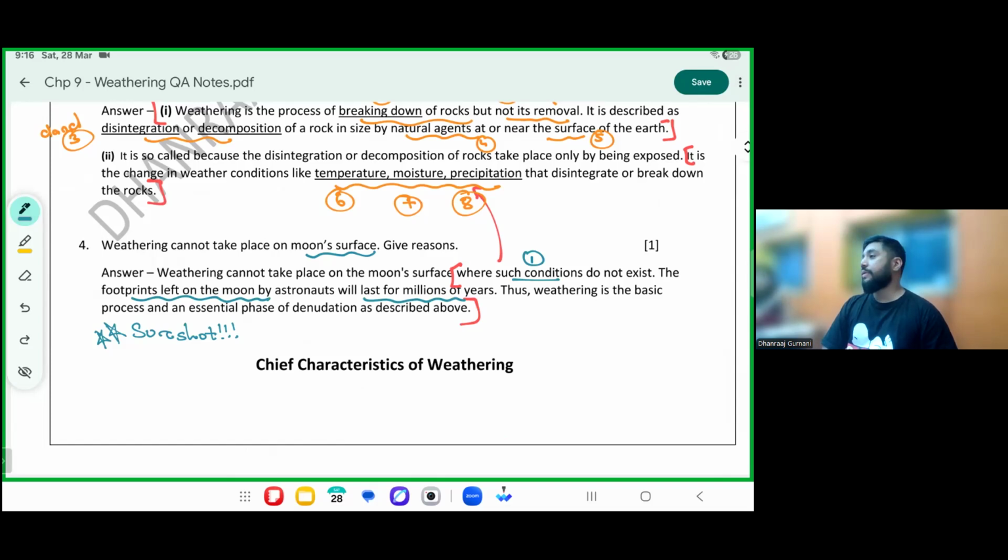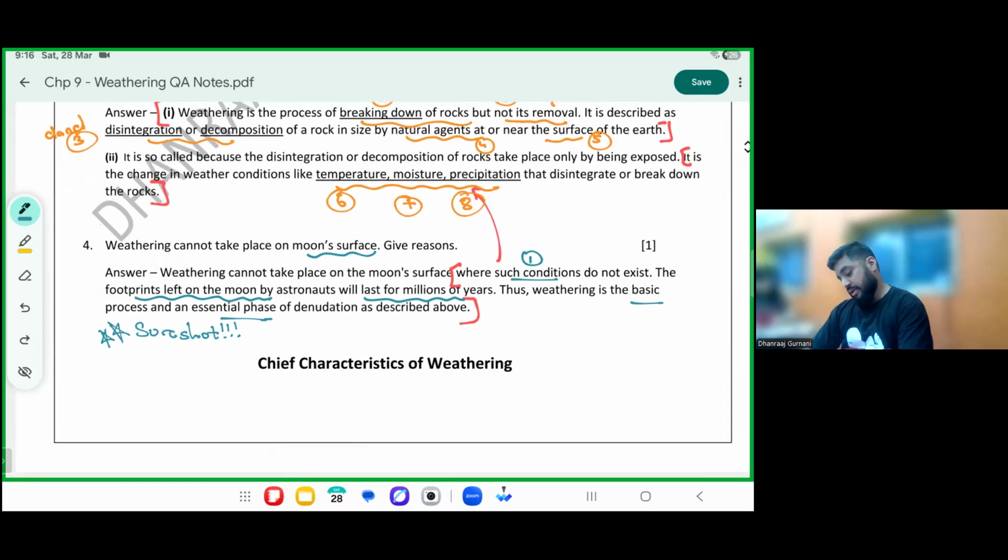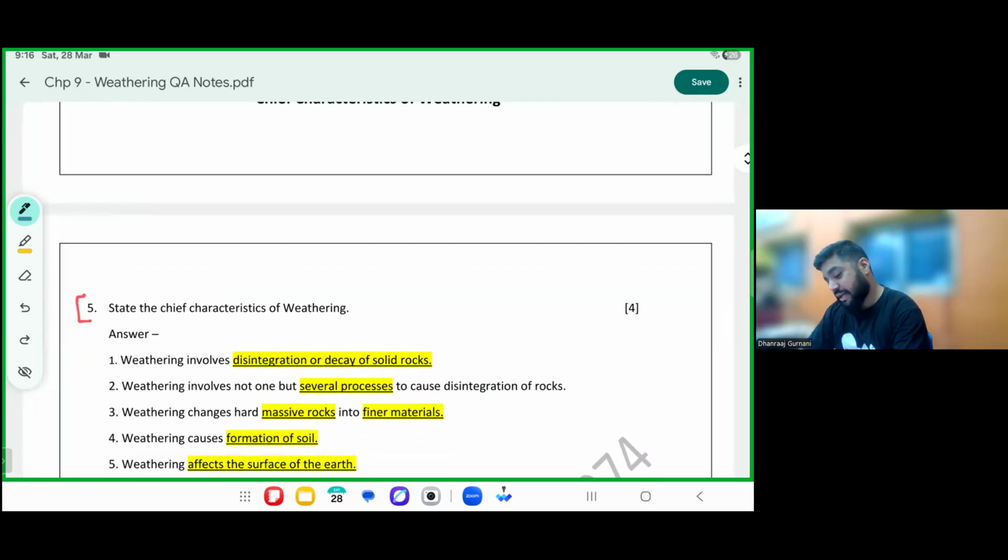That's what they said. The footprints left on the moon will stay there for millions of years. Thus, weathering is a basic and essential process of denudation. Please underline basic and essential process of phase. That means to get transported, the first thing you will have to do is break down. On the moon, there is no breakdown. That's the characteristic of weathering.